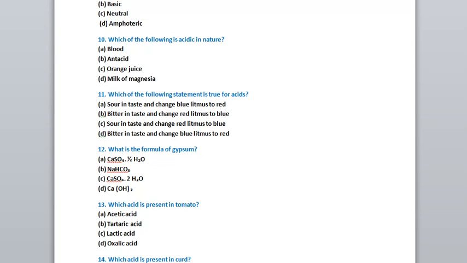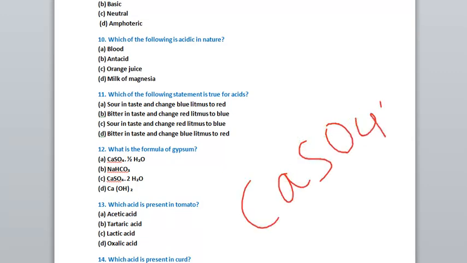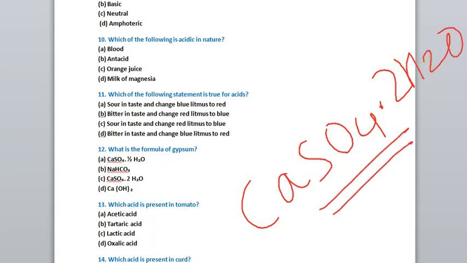Now question number 12, what is the formula of gypsum? You all know the formula of gypsum. It is CaSO4.2H2O. So I request you all to learn the formulas of all the 5 salts which are there in your textbook. Learn the formulas of baking soda, washing soda, common salt, gypsum, plaster of Paris. Okay, learn these things. From there, 1 or 2 marks questions will be asked.